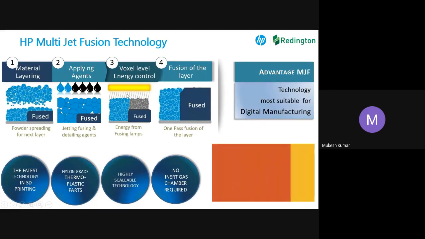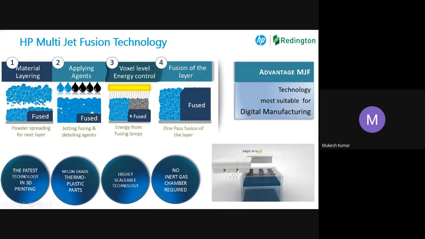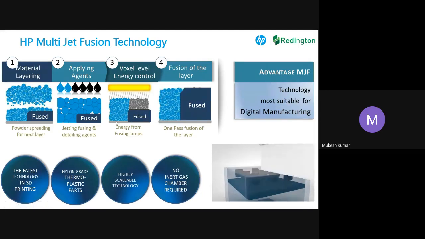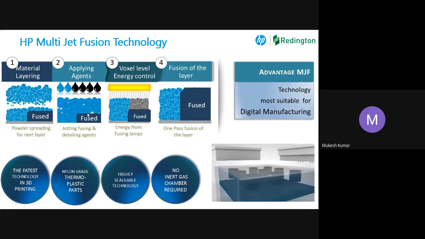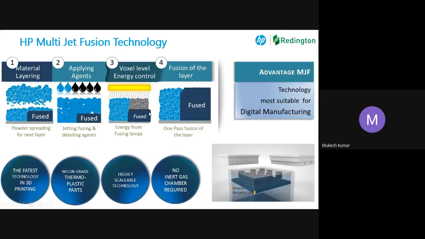After this, I am applying the heat. Wherever my fusing agent is there, which is black in color, it's nothing but black pigments only. So it is absorbing the heat here and making it completely fused inside. Because when I'm applying the heat here, it is absorbing it for more time, and it is making sure that your parts are manufactured in a very high density, up to 99.7%.